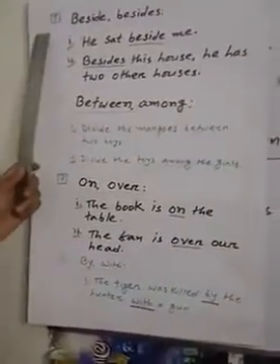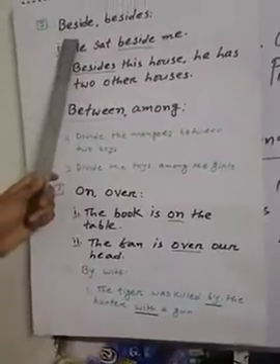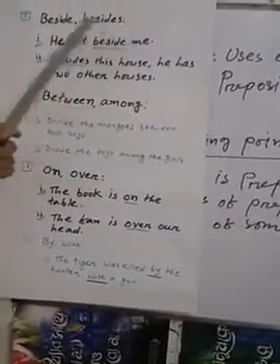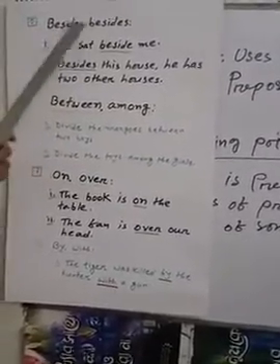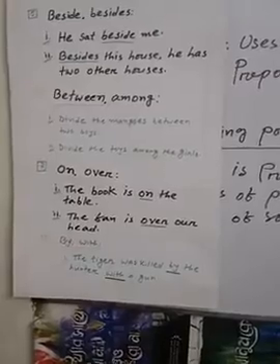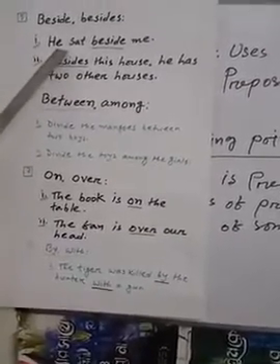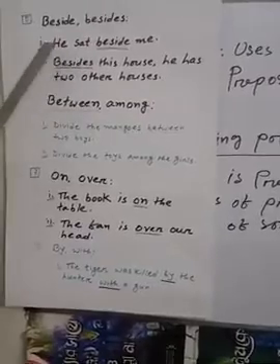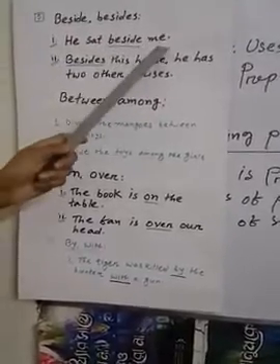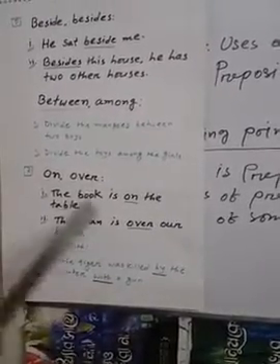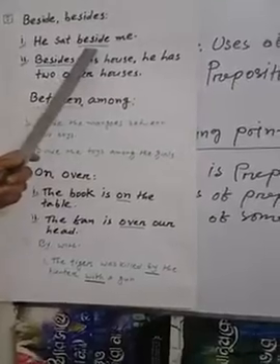See, another one: beside, besides. Two prepositions with the same pronunciation, the only difference is the s. Beside and besides, where do we use these? See, one of the first examples: he sat beside me. That means if anyone is kept beside you, next to anyone, at that time we use beside.